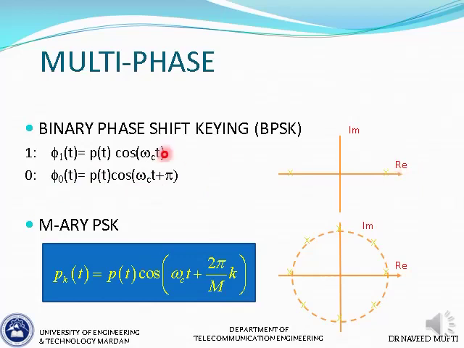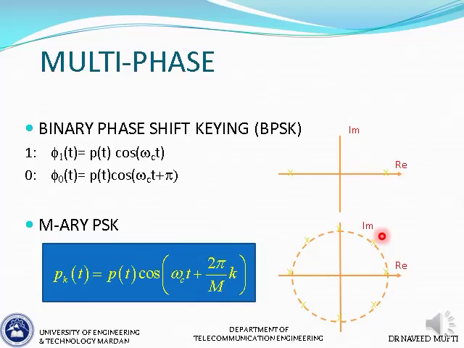But then we can also increase it from binary phase shift keying to M-level phase shift keying. For example, shown here M is equal to 8, so we can have 8 different phases. Each cross here is basically a symbol, and each symbol now represents a combination of 3 bits. So whenever we successfully transmit a symbol, we are actually transmitting 3 bits.